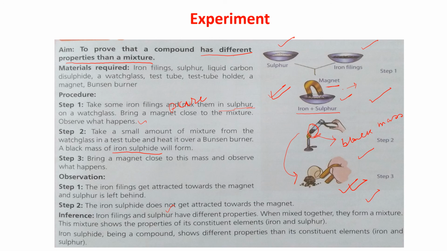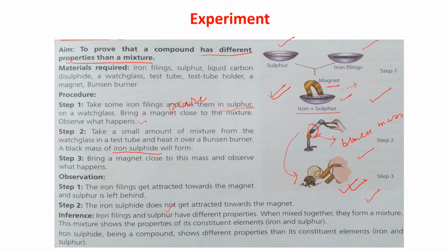The iron sulfide does not get attracted towards the magnet. So from these two, what we can say: iron filings and sulfur have different properties. When mixed together, they form a mixture.